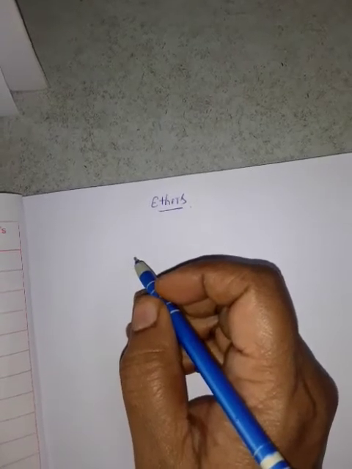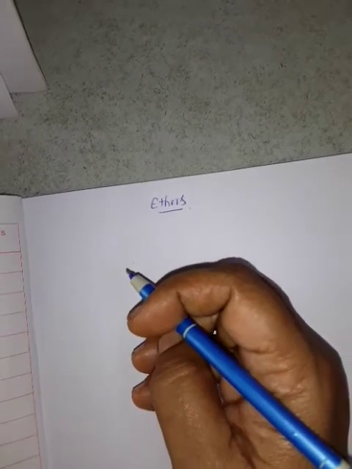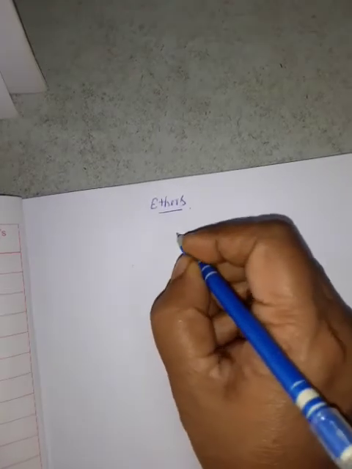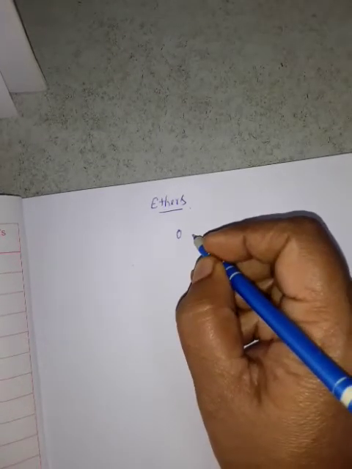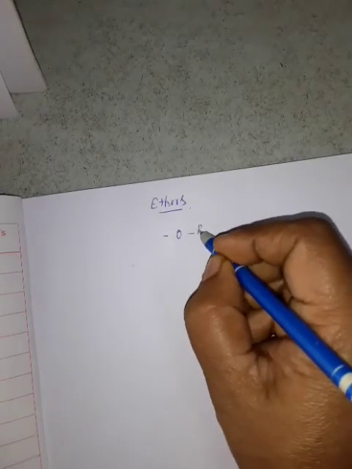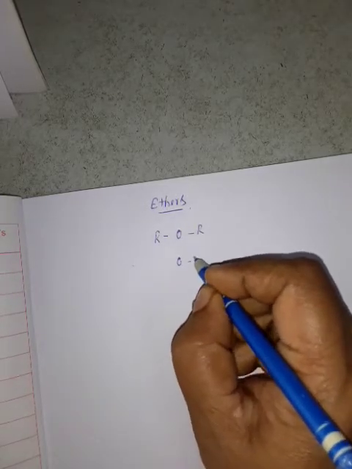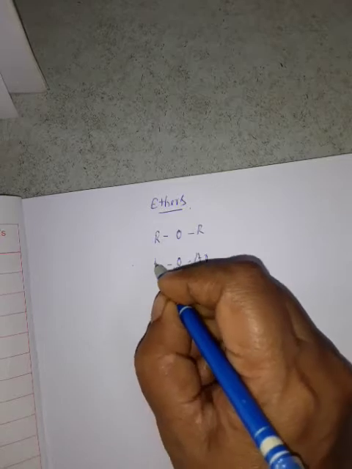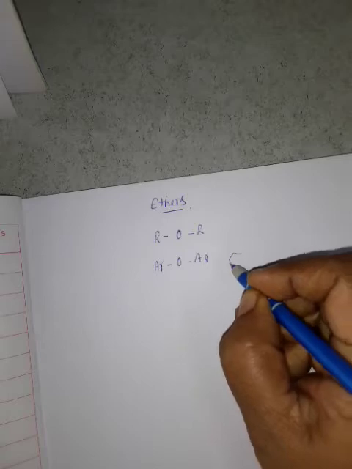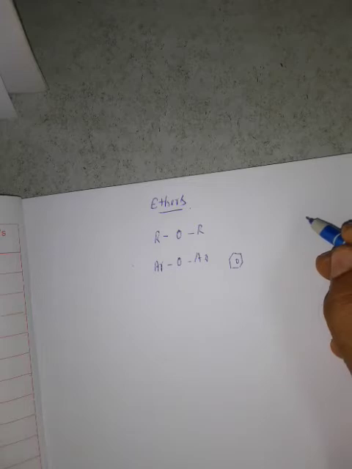Children, today we are going to see a new topic about ethers. Ethers are a class of organic compound in which an oxygen atom is connected to two alkyl groups or two aryl groups. What is alkyl? What is aryl? Aryl means compound containing benzene ring. Alkyl, ordinary straight chain compounds.